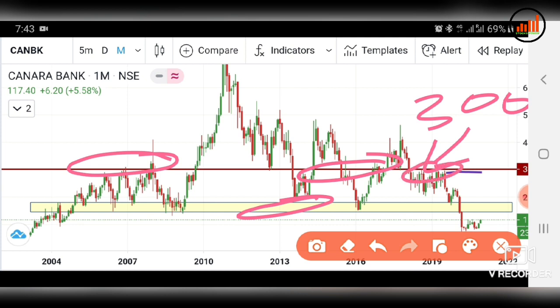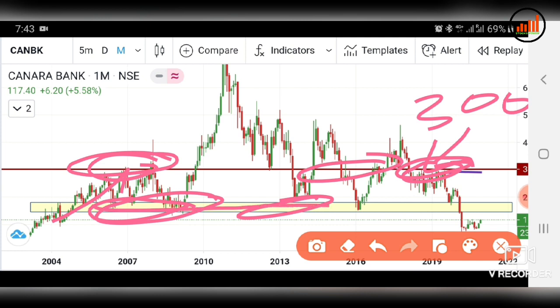You all can see how many times Canara Bank has taken resistance at that level. And this yellow portion is the demand zone for Canara Bank. After moving upstairs, Canara Bank has taken support at this level many times, so this level is a very strong support level for Canara Bank.